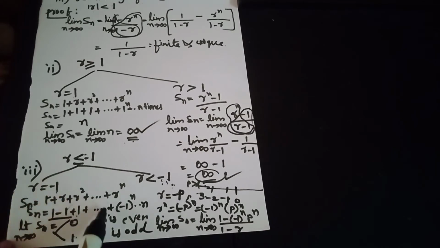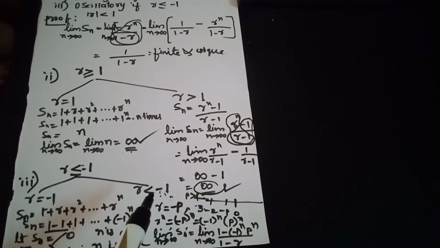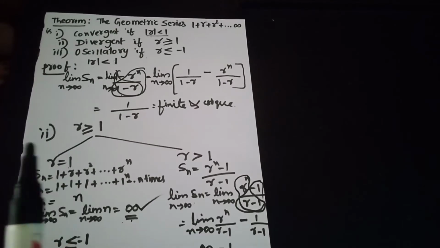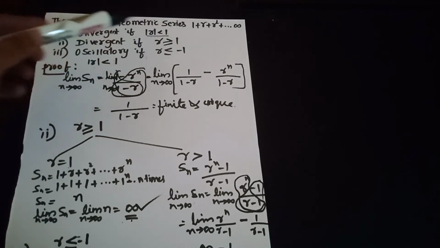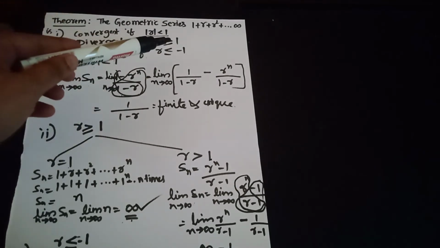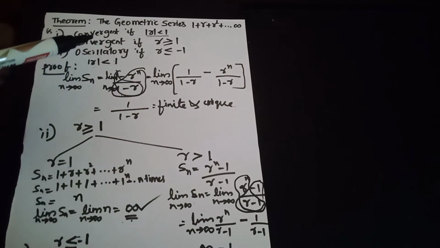If r is equal to minus 1, then also we get two different values of the limit, and hence it is not unique. It is finite but not unique in both the cases. Therefore the geometric series is convergent if modulus of r is less than 1, divergent if r is greater than or equal to 1, oscillatory if r is less than or equal to minus 1.